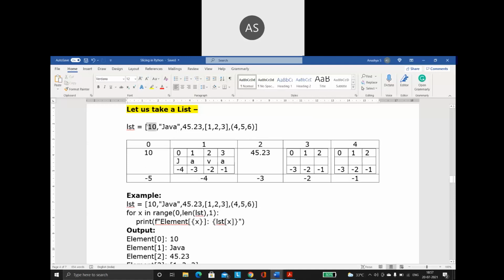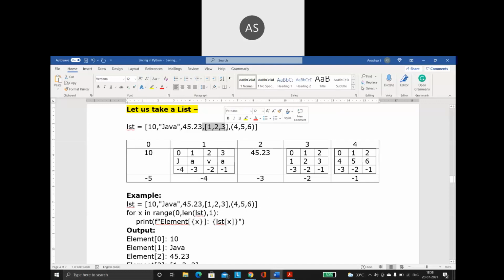In the 0th location, 10 will be stored. In the index position 1, Java will be there. In the index position 2, 45.23. In the index position 3, this complete value 1, 2, 3 is going to be there. And in index position 4, this value is going to be there. Am I right? This is how it is going to get stored internally for me. So there you go. I'll put the values also. Done. So now in this, what you have to understand is strings are also index based.